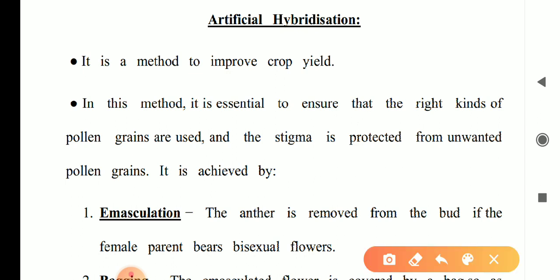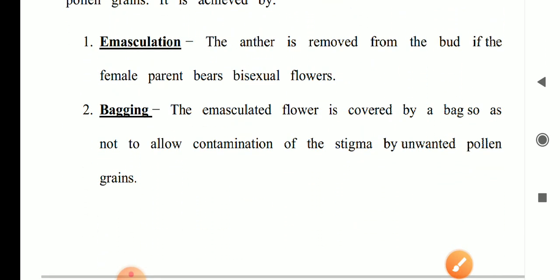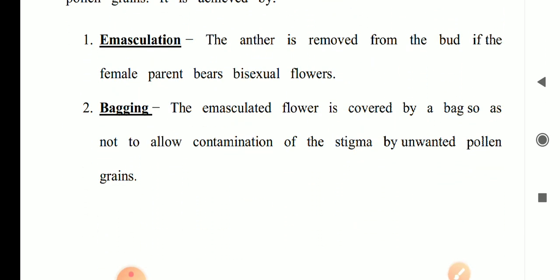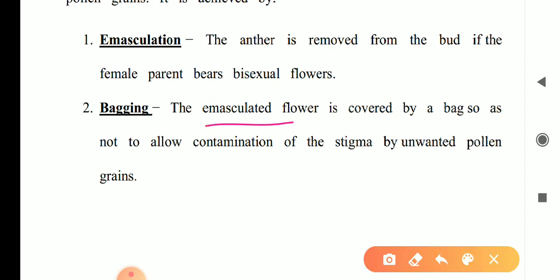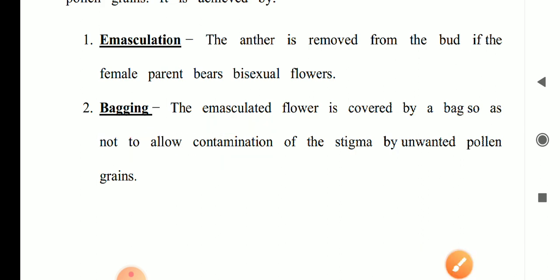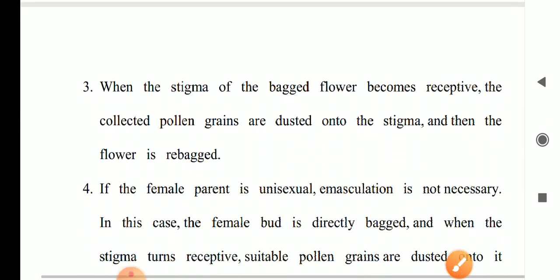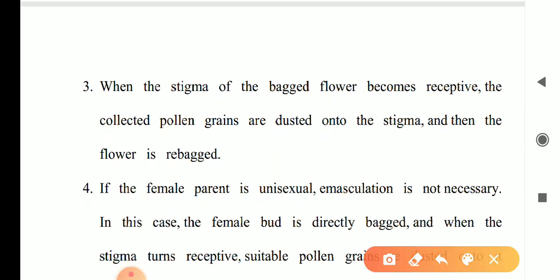Emasculation we have already discussed: removal of the male part from the bisexual flower. Another step is covering the emasculated flower with a bag to avoid contamination. Third, when the stigma of the bagged flower becomes receptive, the collected pollen grains are dusted over the stigma and then the flower is rebagged.